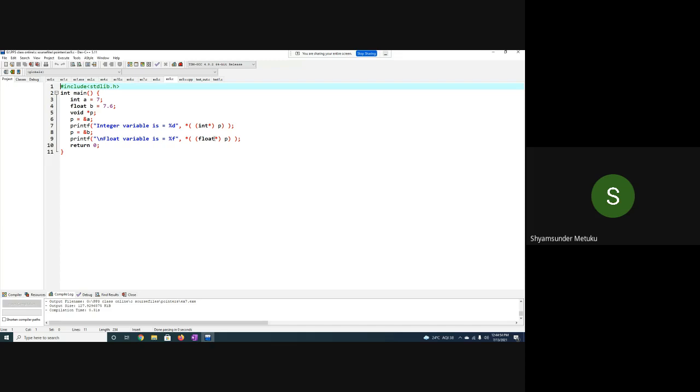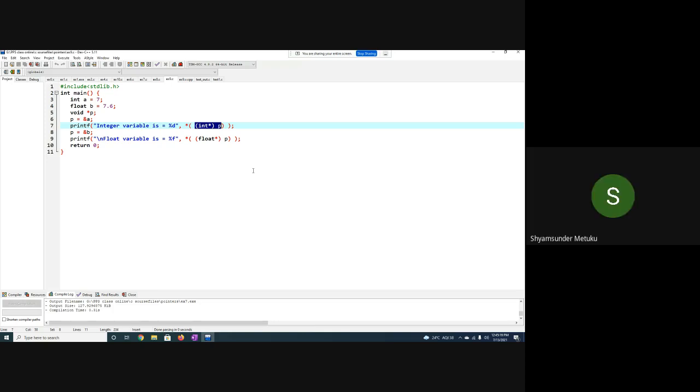First printf. I'm trying to assign, see the highlighting, only P is a void. I'm trying to print the integer A using the pointer, so I need to convert this P to an integer pointer. To convert it, you are supposed to write int star in brackets before the P. The whole highlighted part becomes an integer pointer, isn't it?